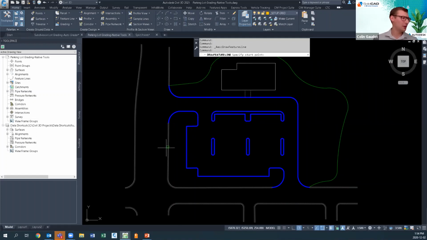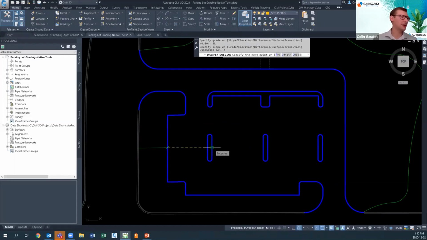So we're going to start out here, and I'll just grab something on existing here. I want elevations that reflect obviously the existing conditions. Up in my command line, it's suggesting. Love it. Let's do it. Then we can come up here at a slope. What's that slope? Well, we get to dictate that as we're creating our feature line. I'll come up at a 4:1. We'll give ourselves a little bit of elevation here. We could then jump in and look at this first island, and maybe that's a low point in our design. So I can jump in, grab the grade from the command line, and come down at a -2.